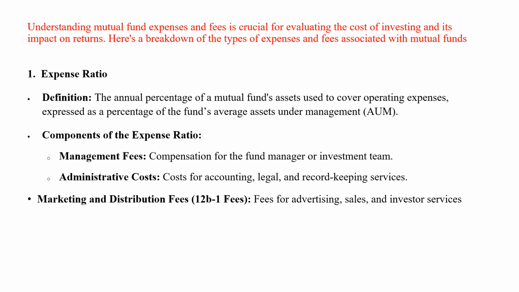I said office rent, salary, marketing, all this comes under administrative costs, and these are the extra additional expenses under expense ratio. Then audit fees, distribution fees, service fees, other expenses, all these are covered under expense ratio. There is some impact of expense ratio too, like reduced return. A higher expense ratio can eat into your investment returns.